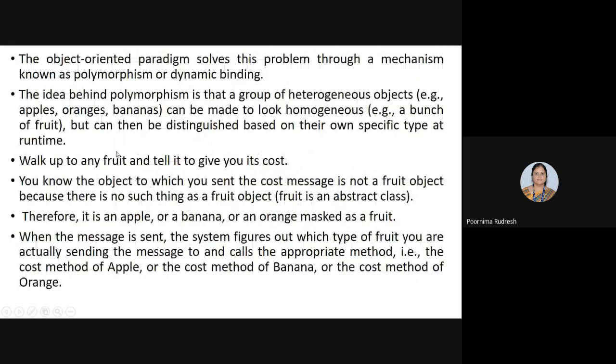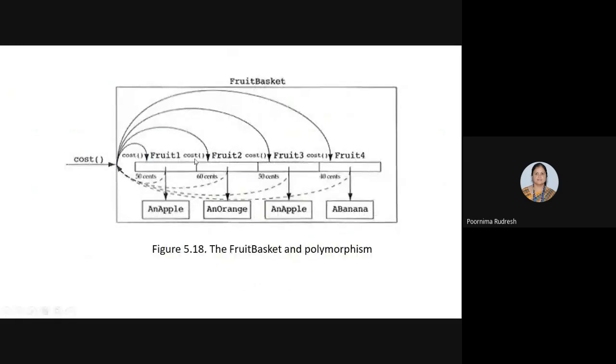See here, I have sent the message of finding the cost of the fruit. So first we send the message to identify a particular fruit and call the appropriate method. The system figures out which particular fruit I'm sending the message to, and the appropriate function is going to be invoked or executed.